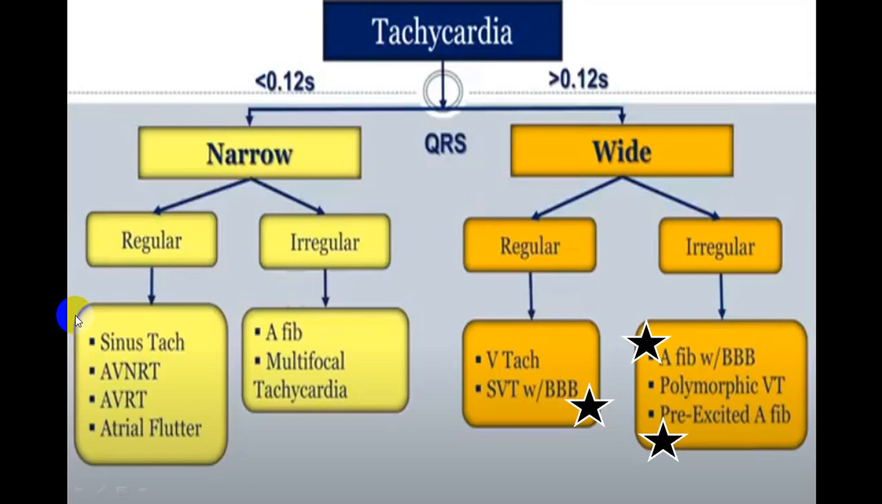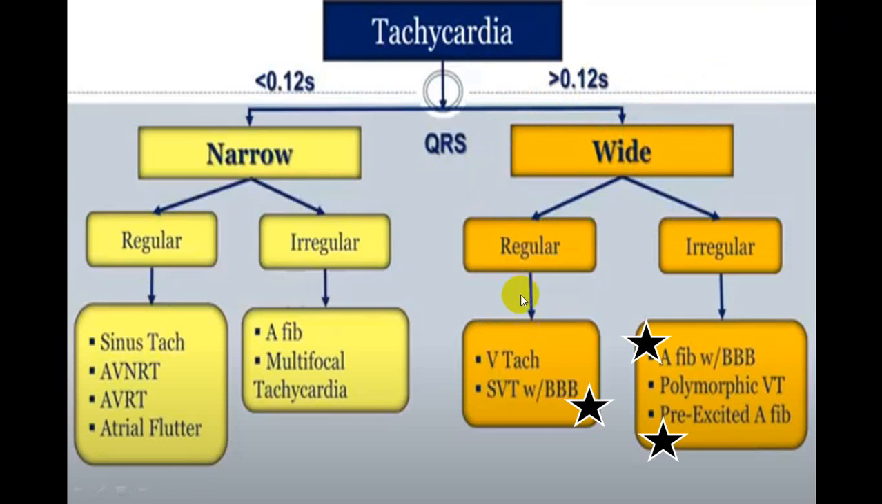We'll have some further terminology. When we talk about a wide QRS, it means the QRS complex has to be more than 0.12 second. Now this can be regular, so we combine tachycardia, it has to be wide, and now we add one more differential part. If it is regular, there are two possibilities.